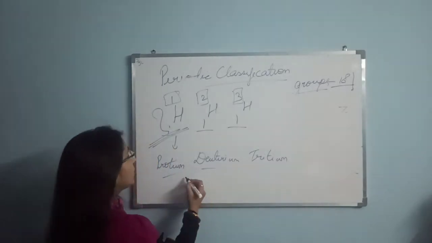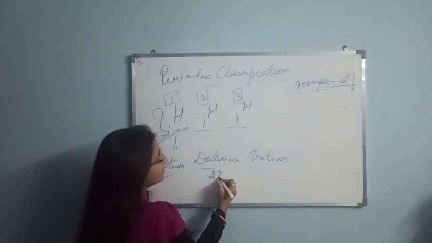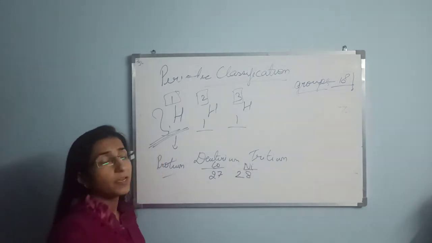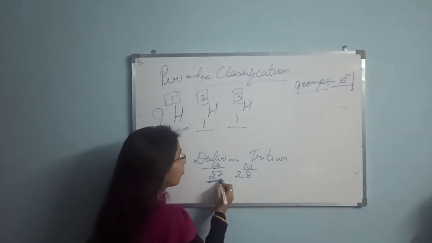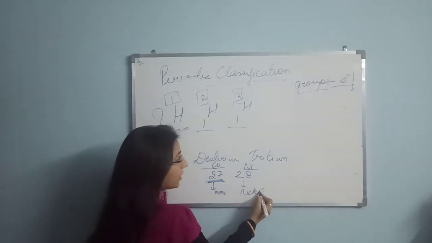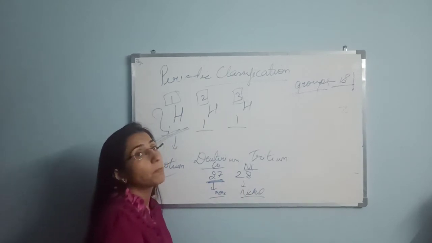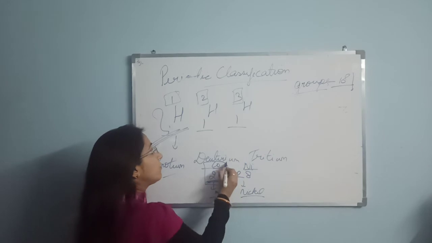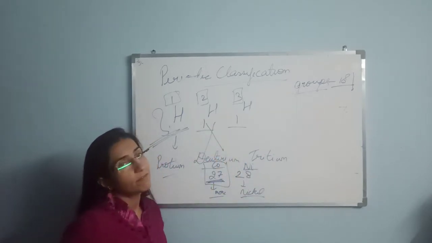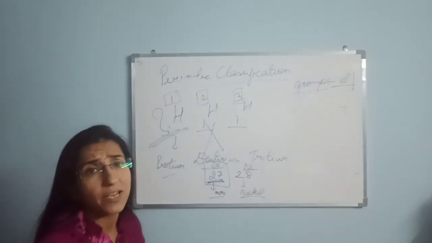Furthermore, when we arrange the elements, there were the elements at positions 27 and 28, that is cobalt and nickel. The atomic mass of cobalt is more than that of nickel. If the atomic mass of cobalt is more than nickel, then it should have occupied the next position. But cobalt has occupied the position before nickel. So here the theory of Mendeleev suffered a major drawback.